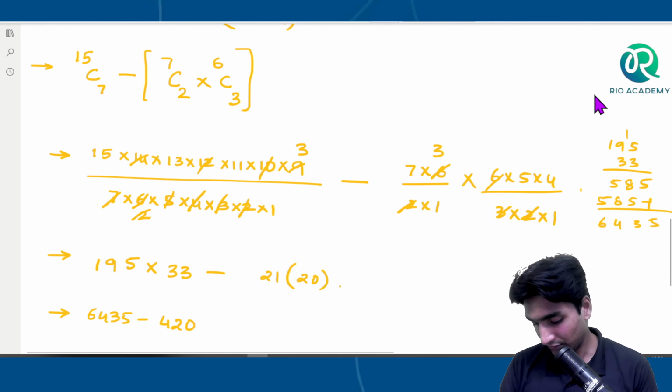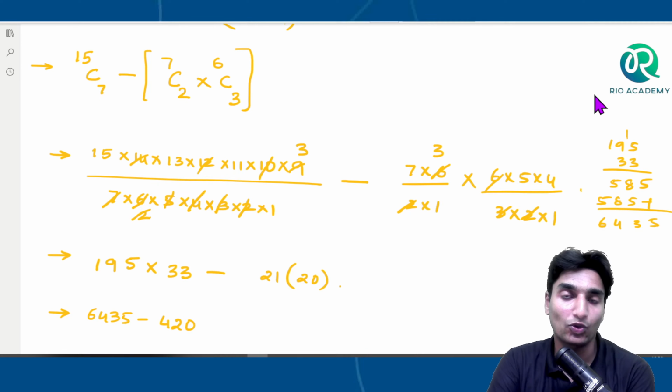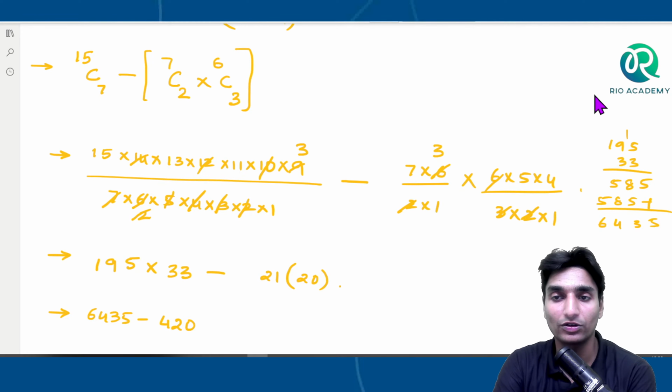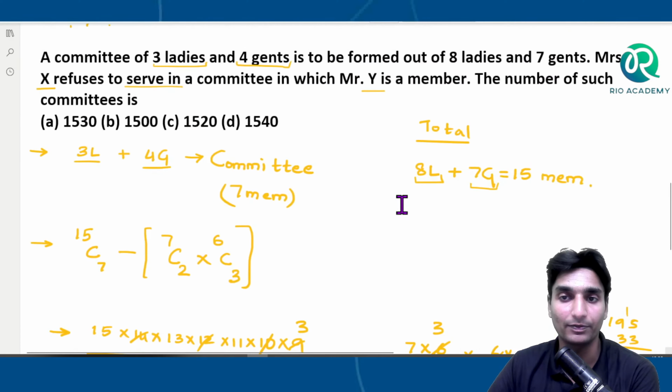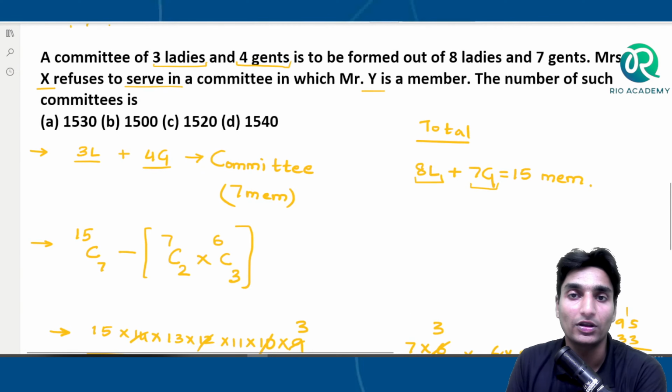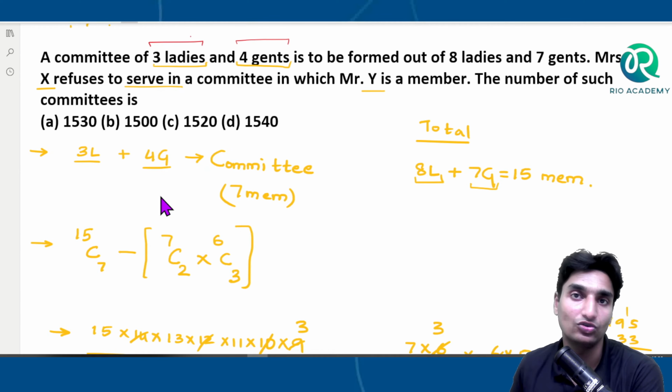See, here in this question, guys, what happens is many of the students, they usually do it in this manner only. But the problem here is, see what the question is saying. You'll have to understand the format here. The question says there are 3 ladies and 4 gentlemen which are to be together.